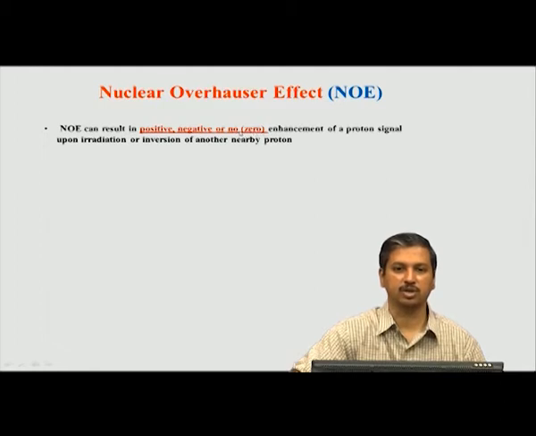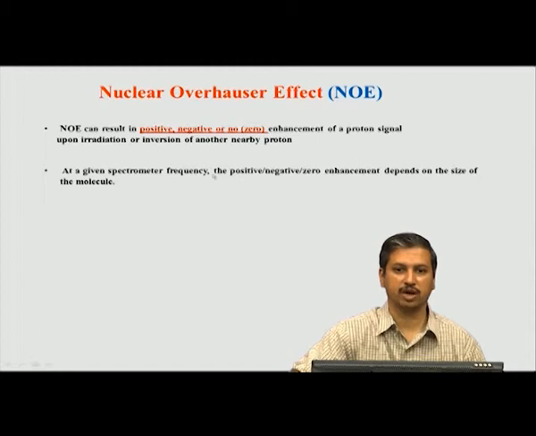No enhancement means either the two hydrogens are not close to each other, or by chance it has a particular value of what is called a frequency, which results in a zero enhancement, meaning no effect. So, NOESY can fall into any of these three categories in terms of the intensity effect of a neighboring hydrogen.